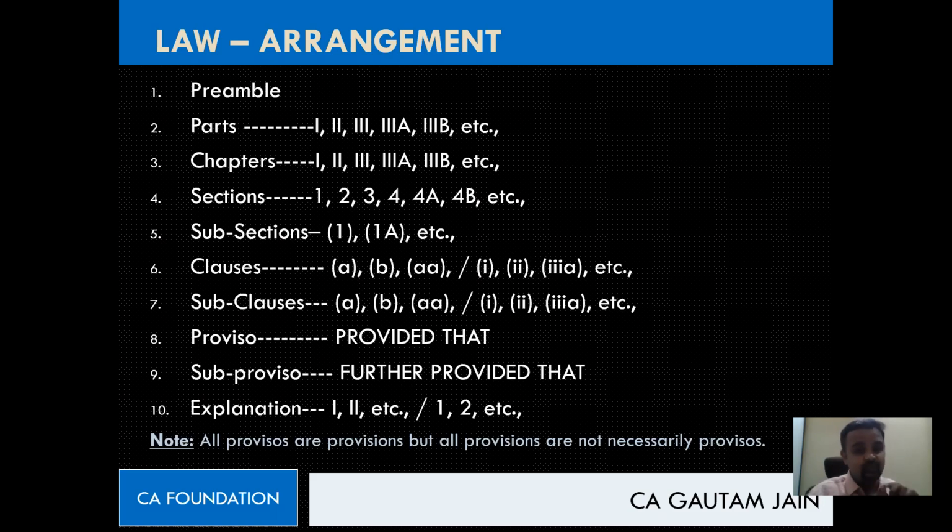Okay, if they're using small alphabets for clauses, understand, then they will use sub-clauses. For sub-clauses they'll use small Roman numbers within brackets. Again, this Roman number may be with alphabet, so that's where I've mentioned 1, 2, 3, 8. But let us say for clauses they have used Roman numbers, then they will be using small alphabets for subclauses. Vice versa it works. Alphabets for clauses, then Roman numbers for subclauses. Otherwise, the reverse.